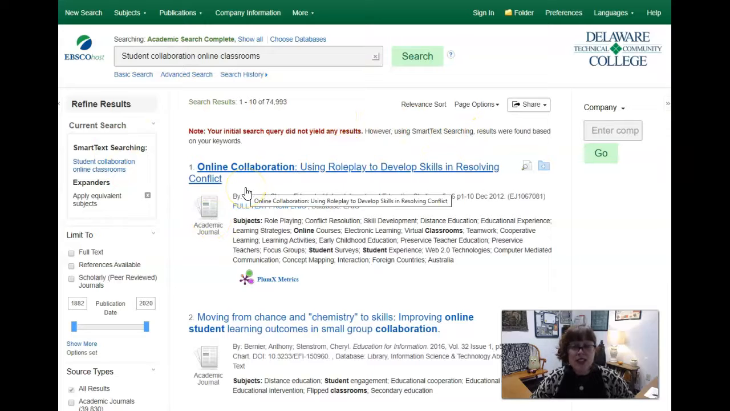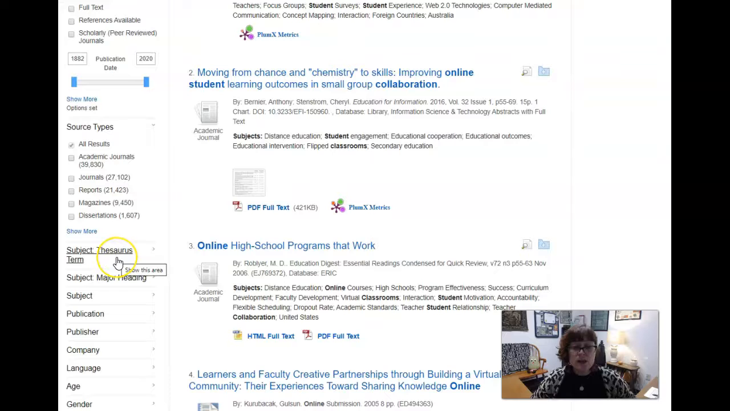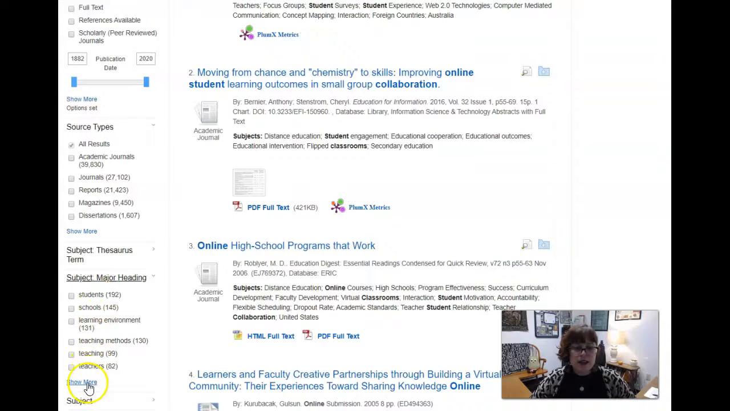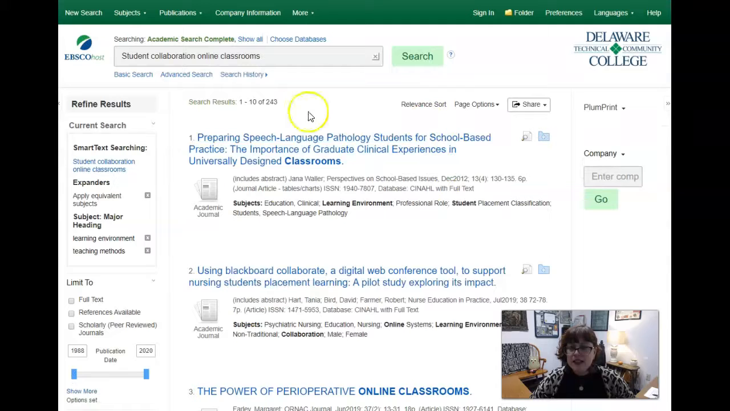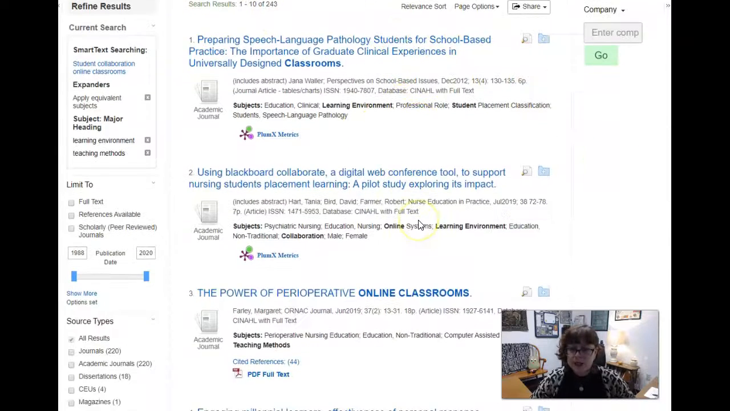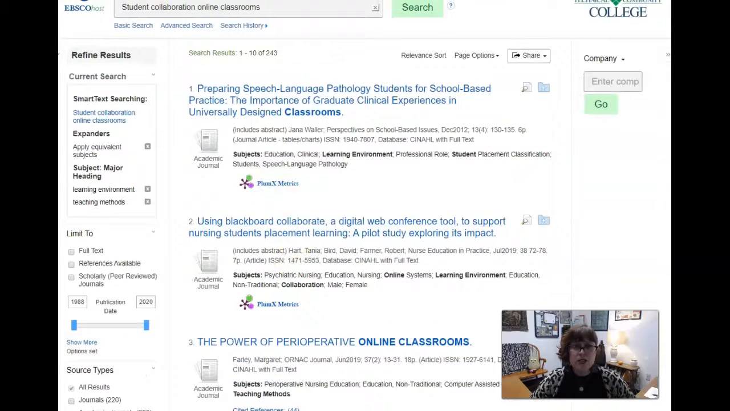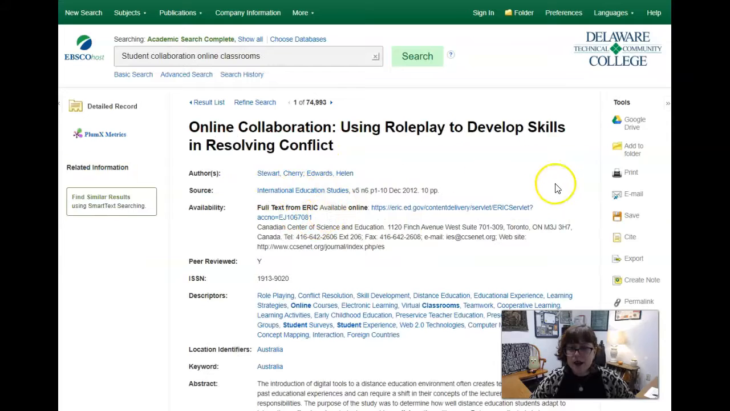If you don't get a good source right away, what you can do is come down here to the left and use the subject, the source term, or subject major heading to narrow that down. When you click on that link, you can click on Show More, and it gives you options for how to narrow that down. So maybe I just want to look at learning environment, or I just want to look at teaching methods. I can update that, and then it's going to give me a significantly lower hit count so I can actually go through it. I think I liked my initial search first, so I'm going to go back to that one, and I'm just going to use this as my source.